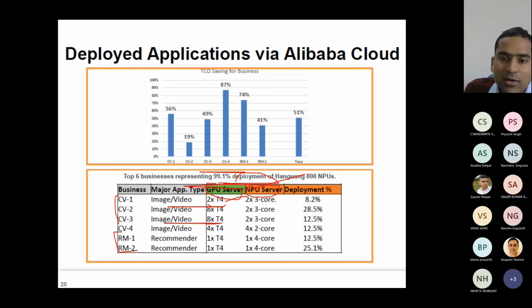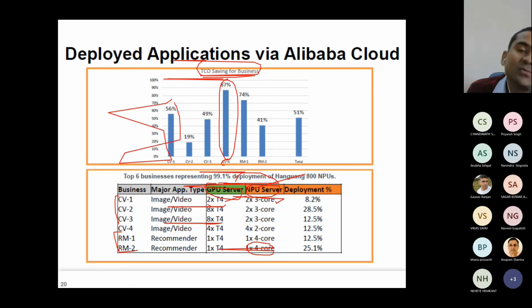And here they did not even need to use all the 4 cores. They just use 3 cores in each NPU. Here they used just one Hanguang with all the 4 cores. And how much money have they saved? For recommendation, for this CV4, they saved 87% money. Here they saved 56% money. Here they saved 41% money.